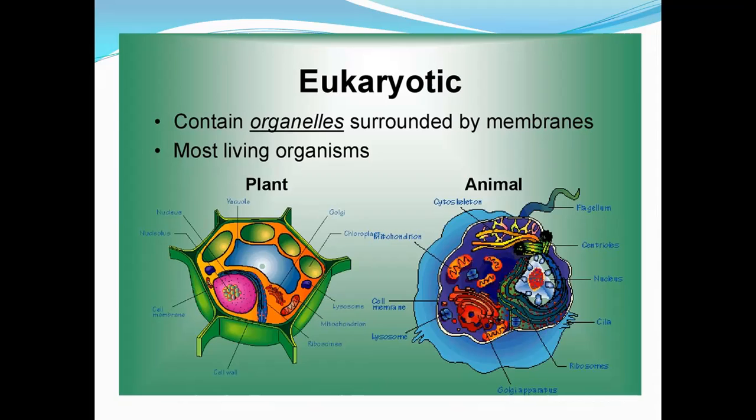The different cells, plant and animal. The plant cells consist of vacuole, Golgi apparatus, chloroplast, nucleus, nucleolus, cell membrane, cell wall, and lysosomes, mitochondrion, ribosomes. And animal cells consist of cytoskeleton, flagellum, centrioles, nucleus, cilia, ribosomes, lysosome, cell membrane, and the mitochondrion, cytoskeleton.